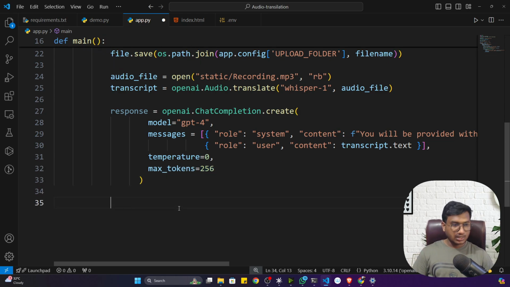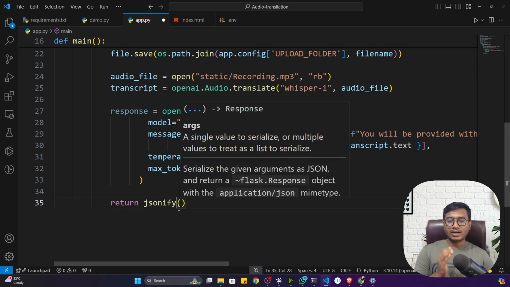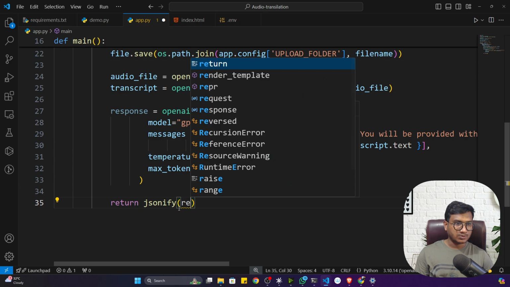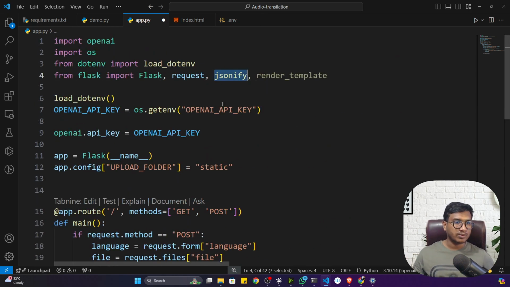Now simply what I will do, I'll just try to return this response with jsonify. Why jsonify? Because whatever response you want to render in the HTML page should be in JSON format. That's why I have to do the jsonify. So inside that, I will be passing my response. And jsonify I already imported, I think you remember, from here.